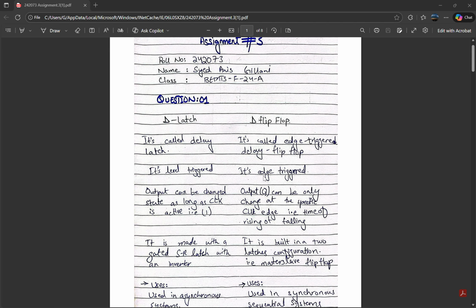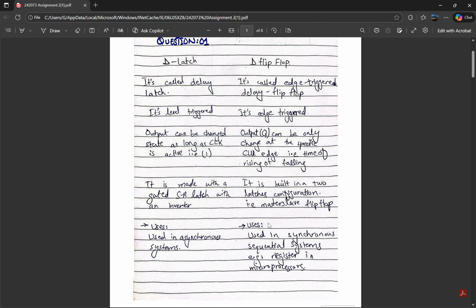In flip-flop, it's edge triggered. In a latch, output can change state as long as CLK is active, that is 1. In a flip-flop, output can only change at a specific CLK edge. The D-latch circuit is made with a gated SR latch with an inverter.